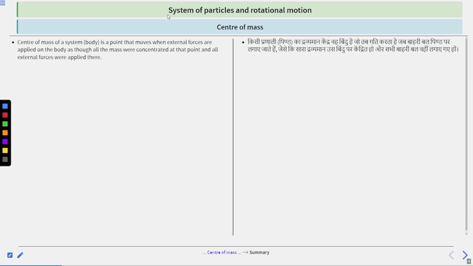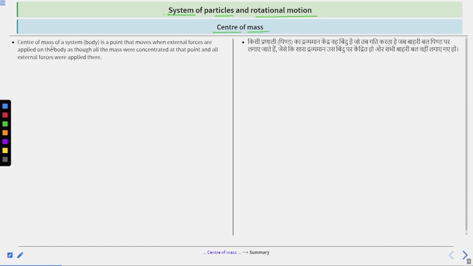Topic is center of mass, chapter system of particles and rotational motion. So, what is center of mass? Question arises, what is center of mass?